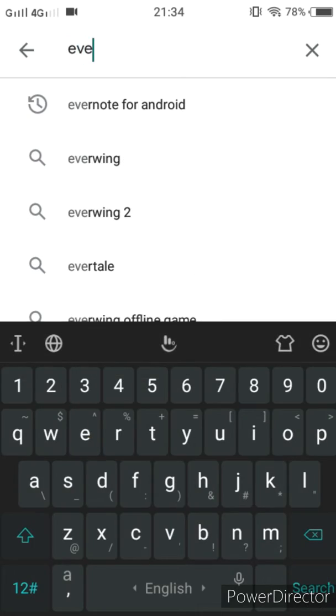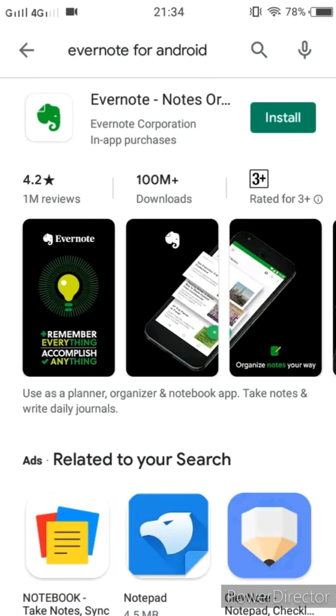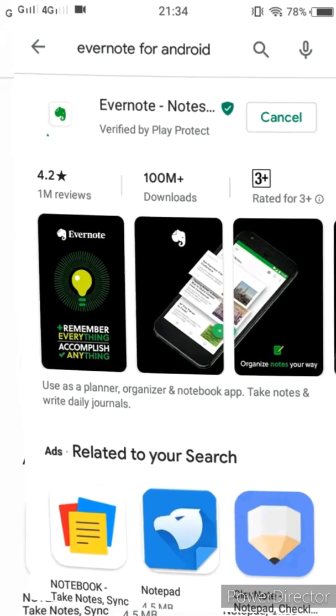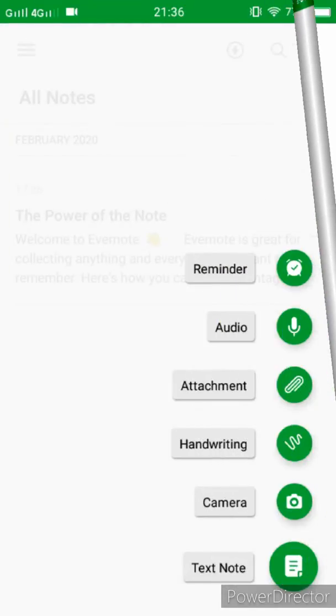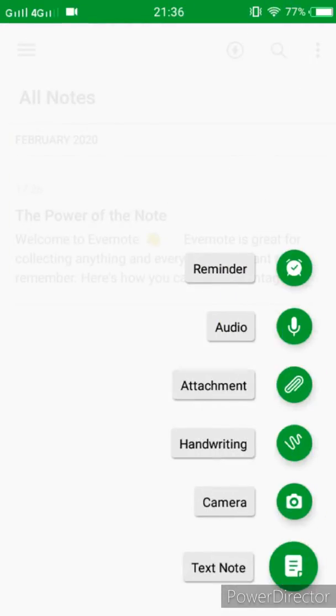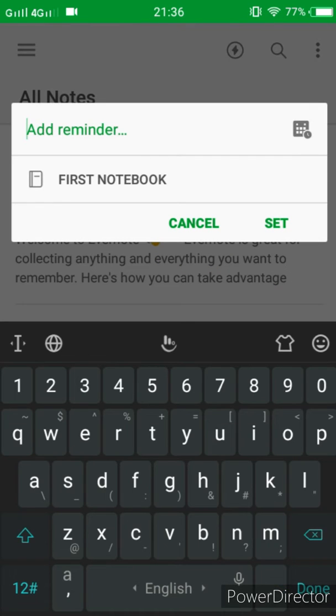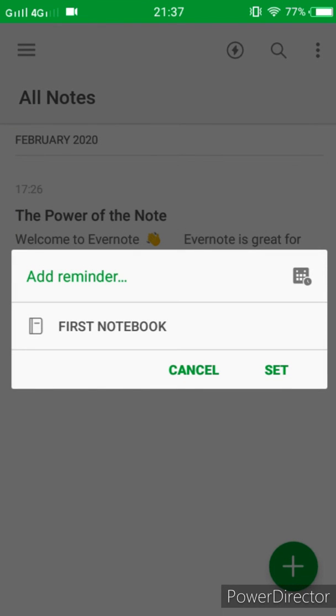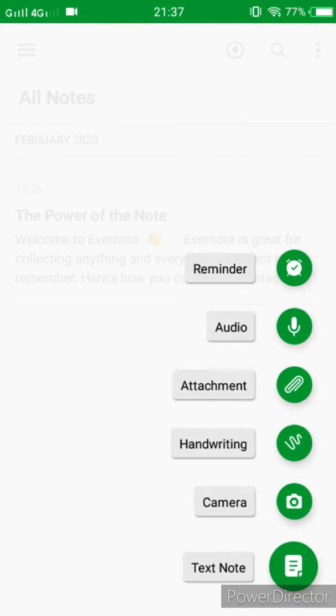For Evernote, just like Dropbox, install the app and start to sign up. Open the Evernote application. In this app, mga kabulols, you can set reminders, save an attachment, record audio, or take a picture also. And lastly, you can use handwriting or a text note.